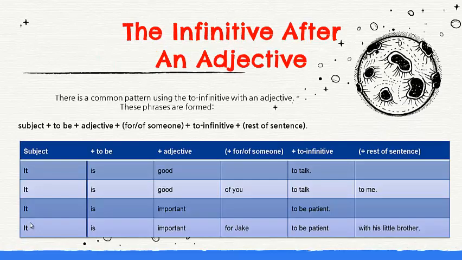The infinitive after an adjective. There is a common pattern using the to infinitive with an adjective. These phrases are formed: subject plus to be plus adjective plus of someone plus to infinitive plus the rest of the sentence. Examples: it is good to talk. Okay? We have the to infinitive after the adjective good.